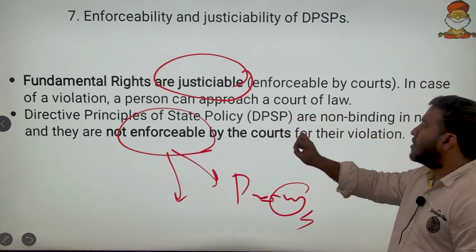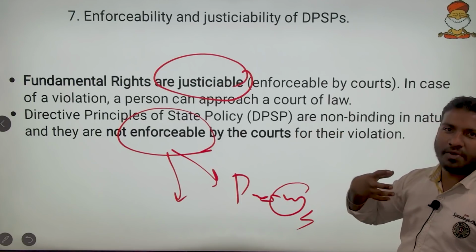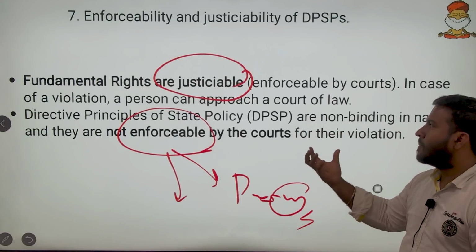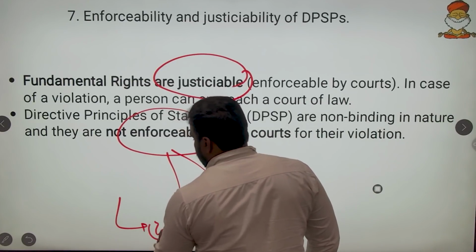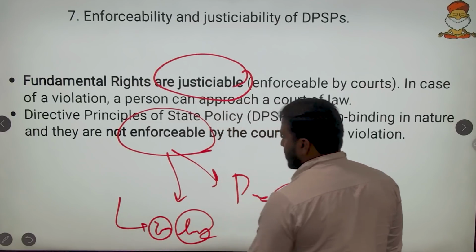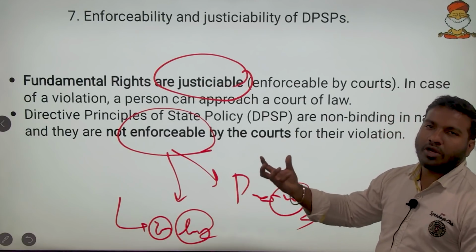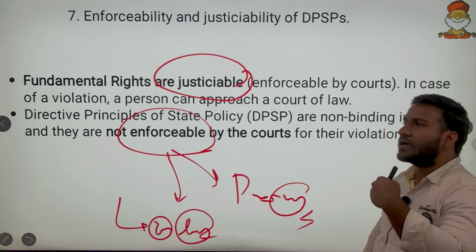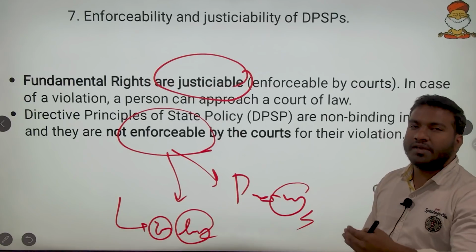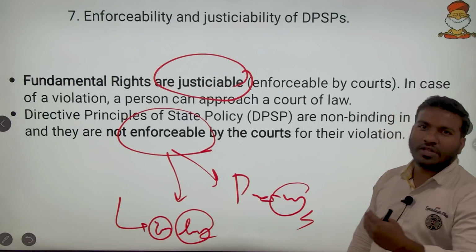That means we cannot approach the court in the name of violation of DPSPs. For example, if someone is not given fair wages or living wages, we cannot go to the Supreme Court and ask that I am not being given the living wages. It is left to the employer unless he violates human rights, so he can give any payment for that matter.